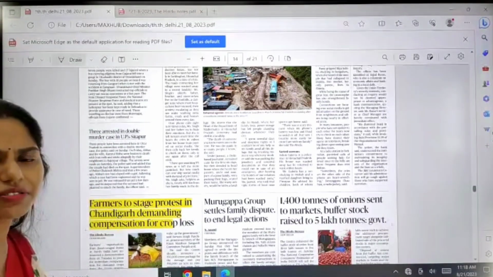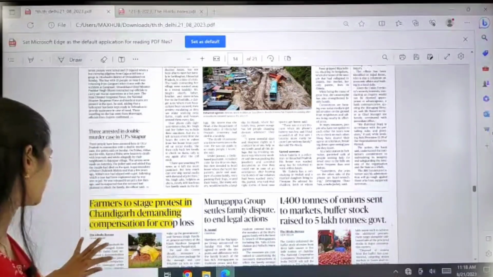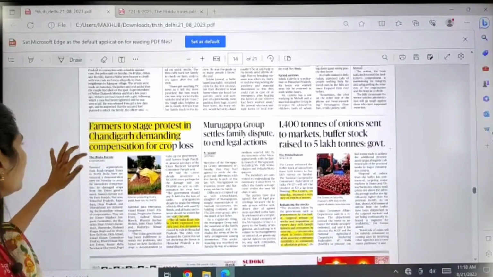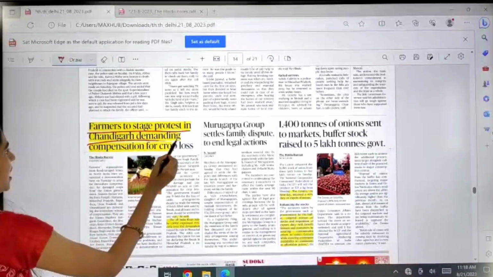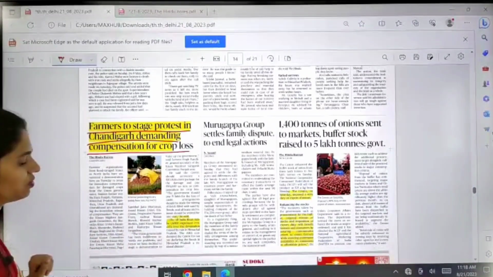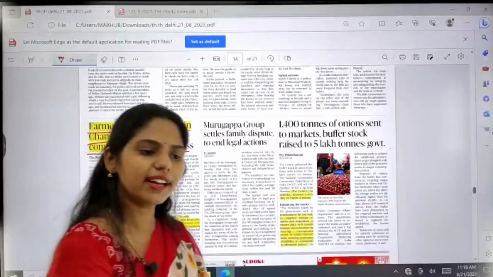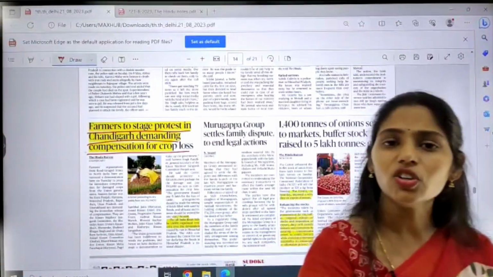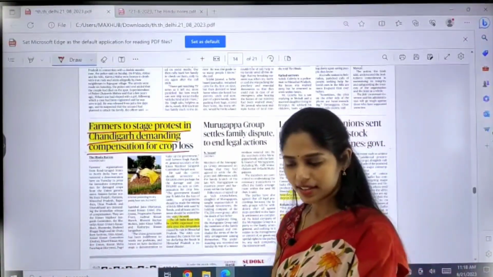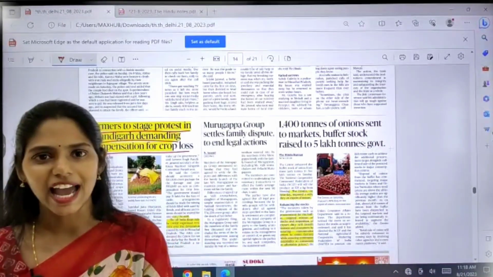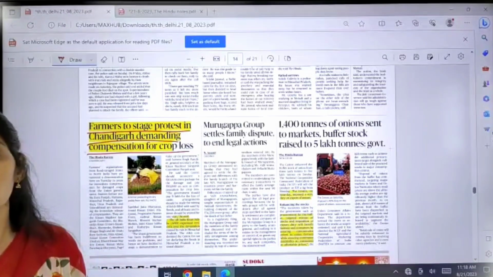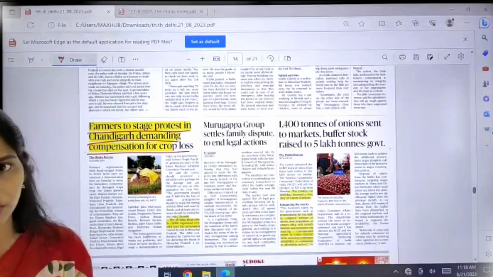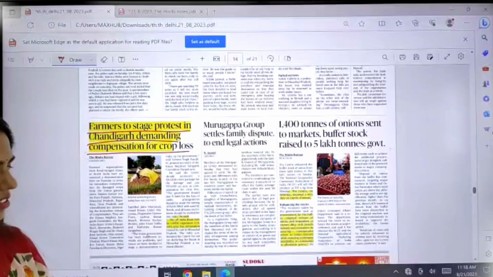I searched a lot of times for the articles, but I didn't find anything important. And here you can see farmers to stage protest in Chandigarh demanding compensation for crop loss. Every time in the newspaper you can see farmer suicide, and even though the government has an ambition of doubling farmers' income by 2022, it has not been achieved.